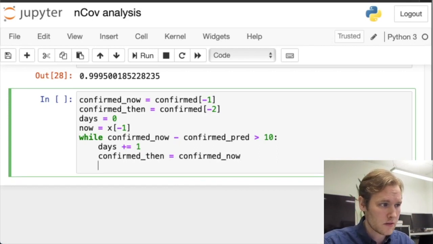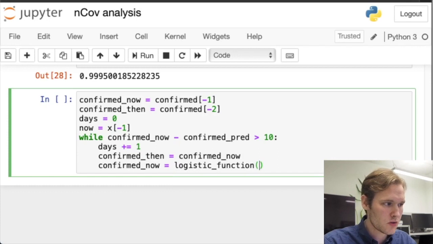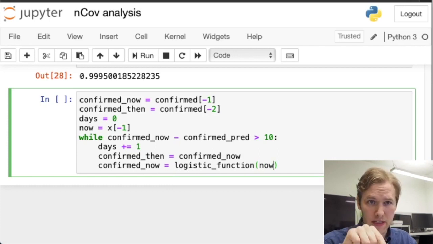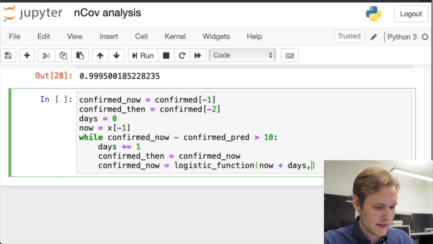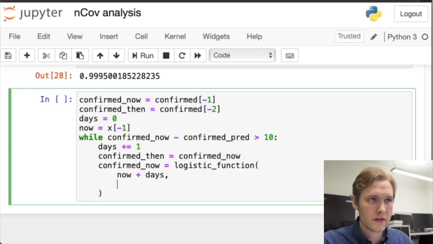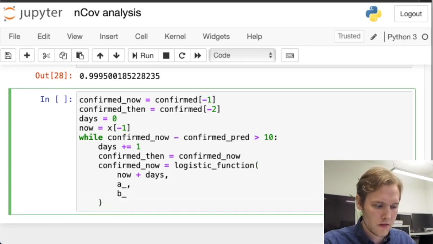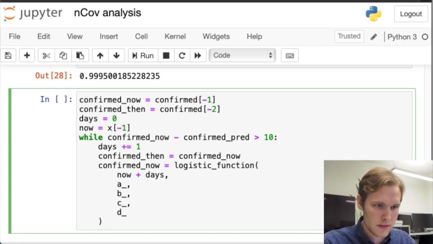And we will then compute our next prediction, which will take the place of the confirmed_now variable. So that will be our logistic function now, which is the current day after the outbreak of the virus. We have that variable up there. We'll add the days from today into the future, and our parameters. And our parameters there are A, B, C, and D.